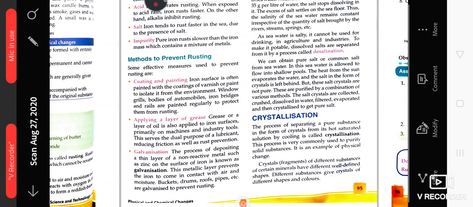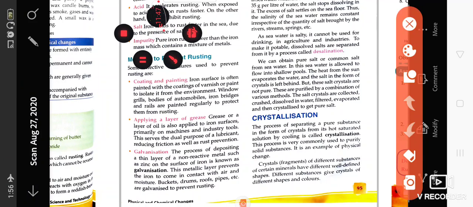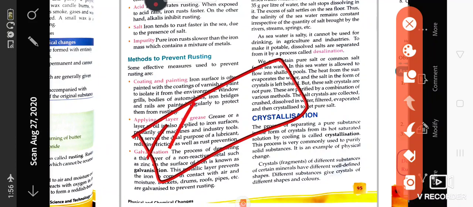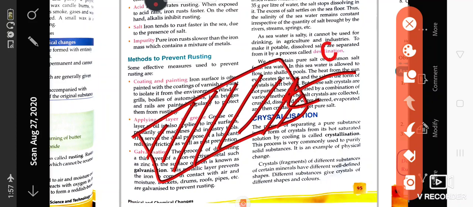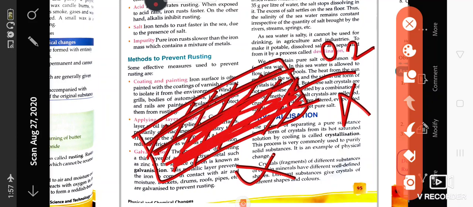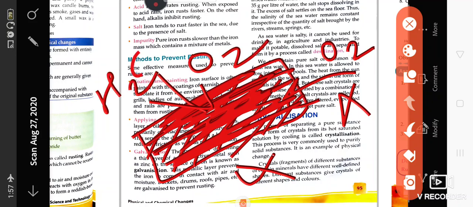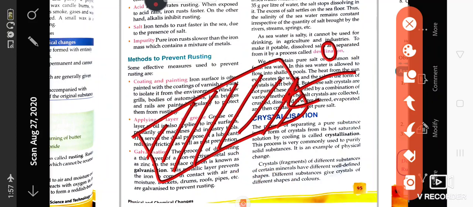So rusting can be prevented by some methods, like coating, painting, applying a layer of grease, and galvanization. Coating: iron surface can be coated with oils. If the oil is present, then oxygen will not reach the iron, and it will not rust. You can paint it also. If it is painted, the surface will be covered, oxygen and moisture will not reach, and in that condition also rusting will not take place. These are two simple processes.